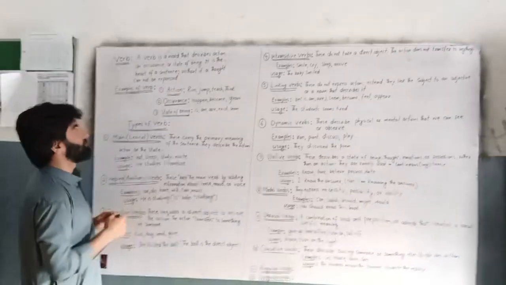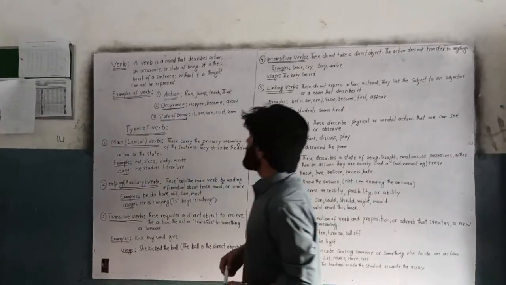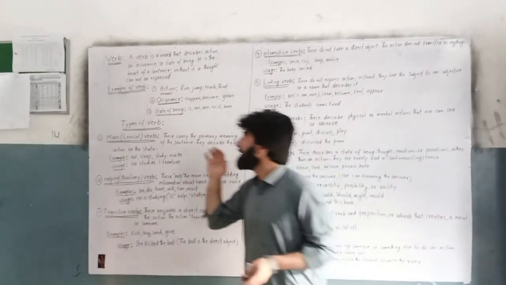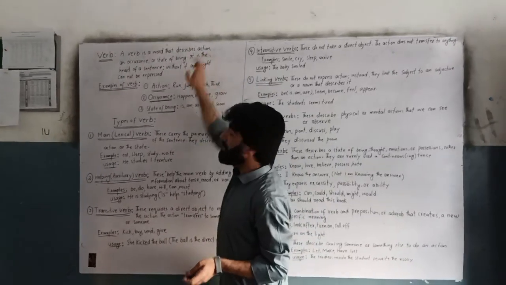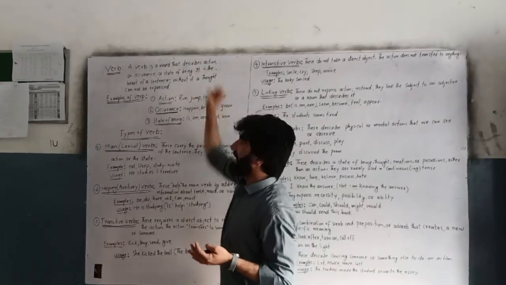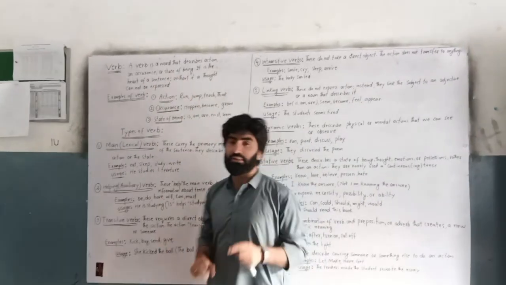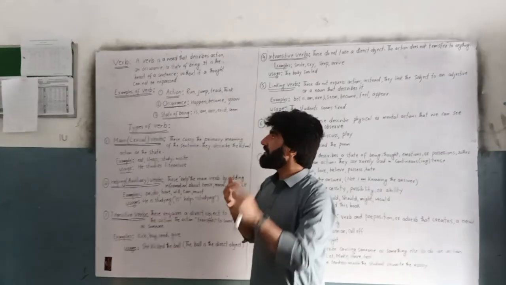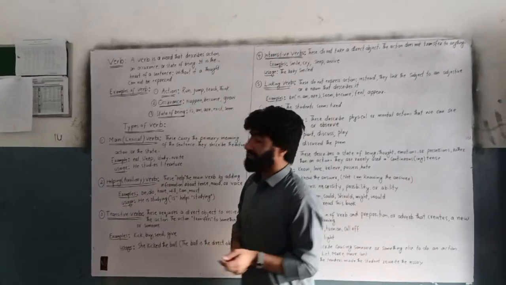So, what is meant by verb? A verb is a word that describes an action, an occurrence, or a state of being. From this line, you can get the point that a verb is a word that mainly focuses on 3 points. The verb has a strong connection with action, with occurrence, and with state of being. Now I will cover what is meant by action, occurrence, and state of being.